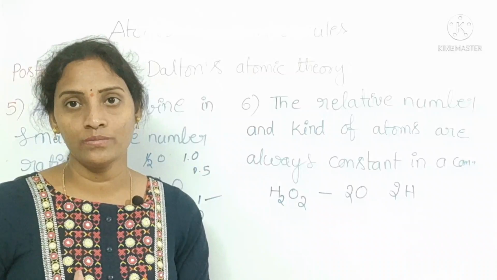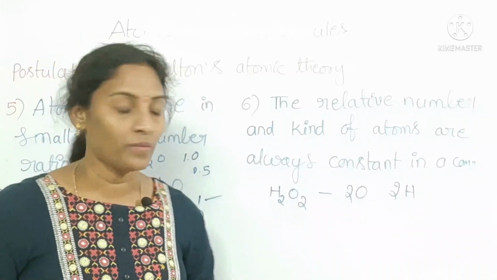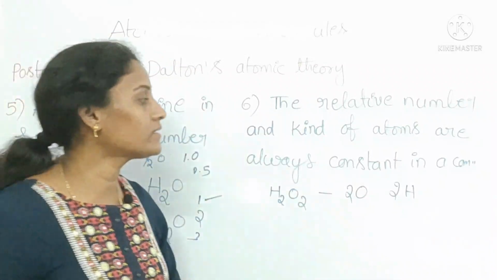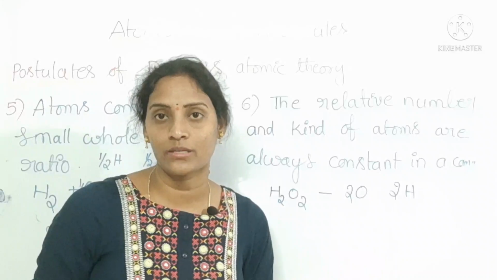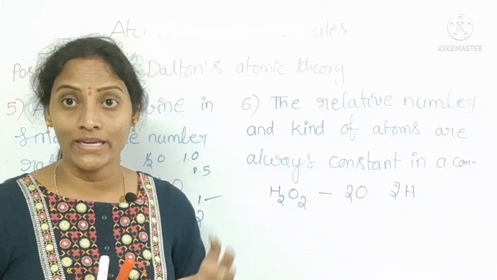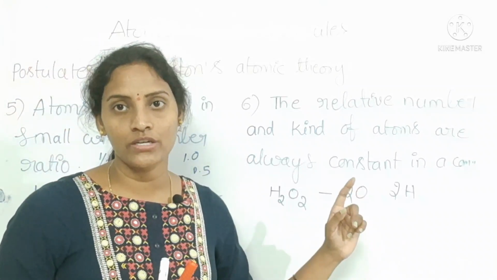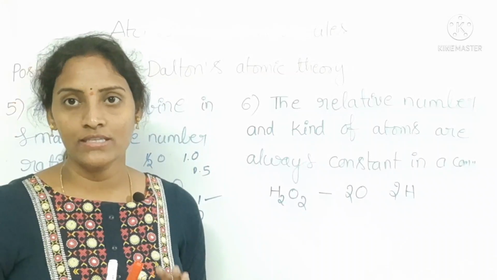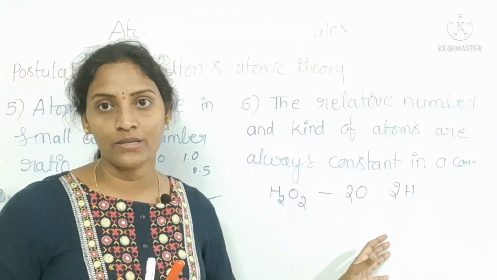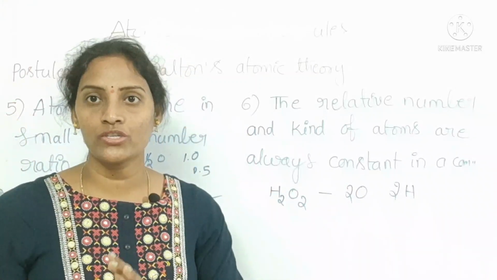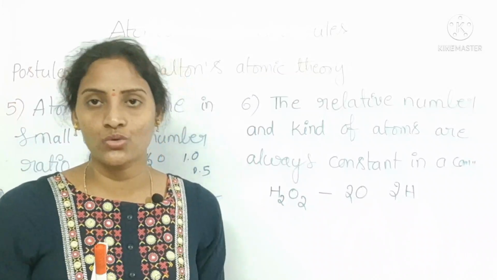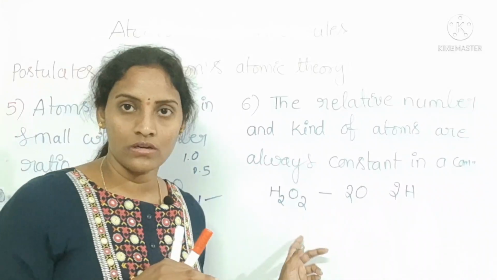Can it form? No, there is no chance to form hydrogen peroxide with anything else, because it always consists of oxygen and hydrogen atoms only. And for the formation of one hydrogen peroxide molecule, it needs two atoms of hydrogen and two atoms of oxygen only. Is it clear? Relative number, two atoms of hydrogen and two atoms of oxygen. And kind of atoms, only hydrogen and oxygen are going to be involved in the reaction. There are no other atoms, there is no chance to form hydrogen peroxide with other atoms.